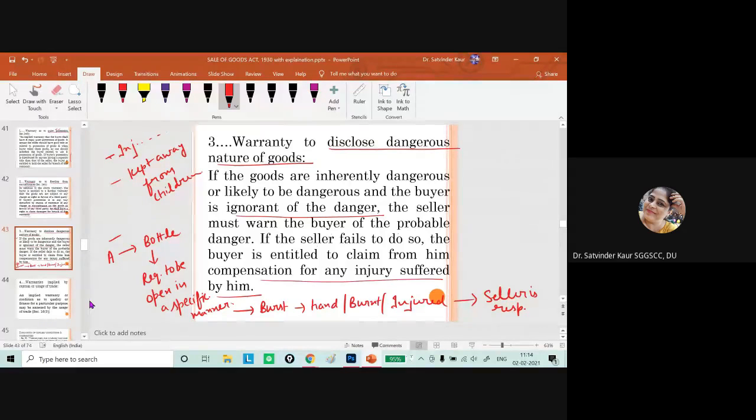We can also ask a question here: in the case of medicine or any products, it is written on the item that it is to be used in a particular manner. If the other person is illiterate and cannot read and write, and cannot understand the terms of the condition, then in that case it is the duty of the seller to communicate verbally about the dangerous nature or how to use the product. It is the duty of the seller.